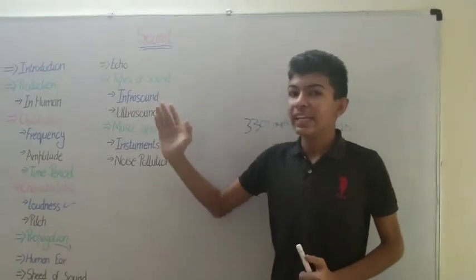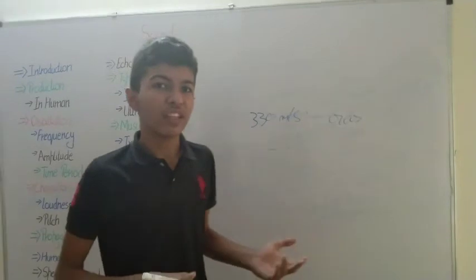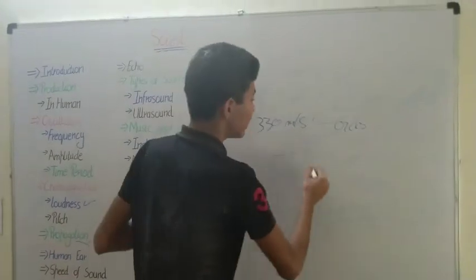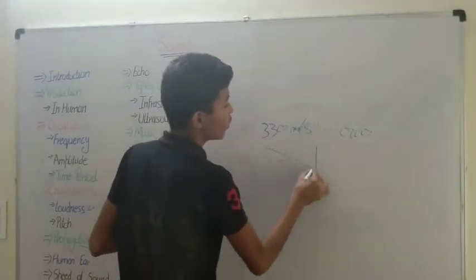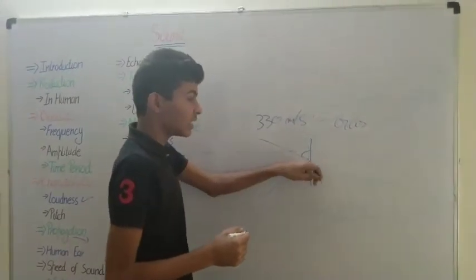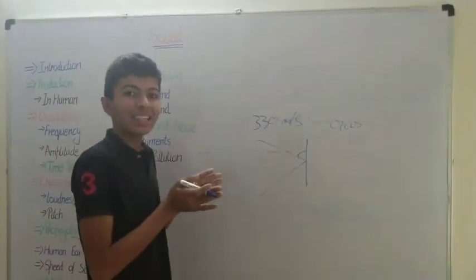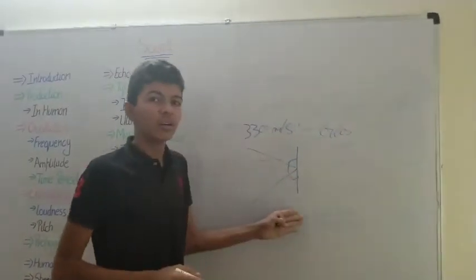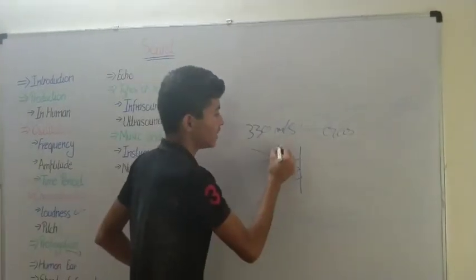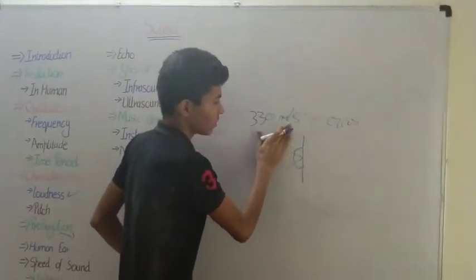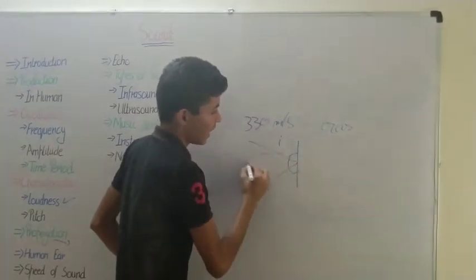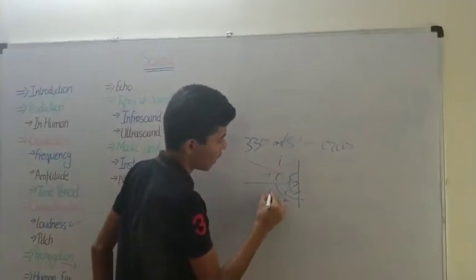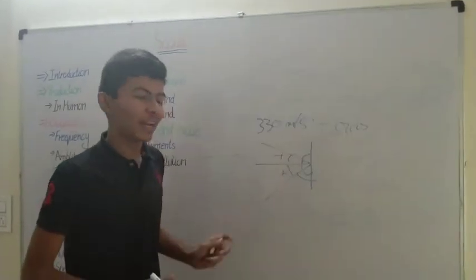So now let's learn about the echo. Echo is nothing but a reflection of the sound. We have seen about the reflection of light, and it is similar to that. Light follows the principle that whichever direction it comes from, it goes off in the corresponding direction. But sound travels in all directions, so we cannot define it that way, but we can define that the angle of incidence is equal to the angle of reflection, with the normal between them.